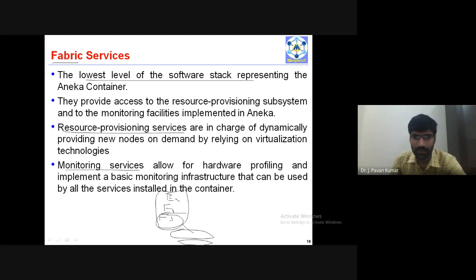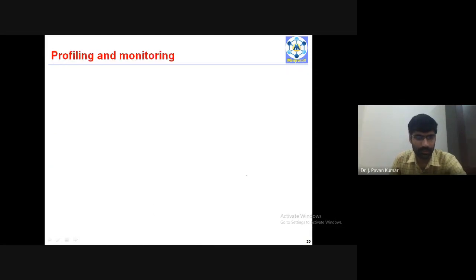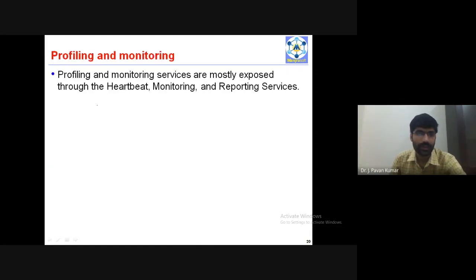Here, resource provisioning services are in charge of dynamically providing new nodes on demand, by relying on virtualization technologies. Monitoring services allow hardware profiling and monitoring of the infrastructure. These are the two types of services under fabric services: resource provisioning and monitoring. In monitoring, we'll be having profiling, which we'll see.